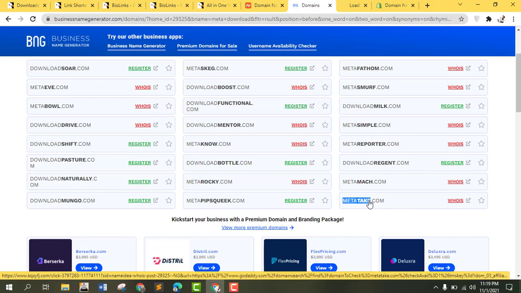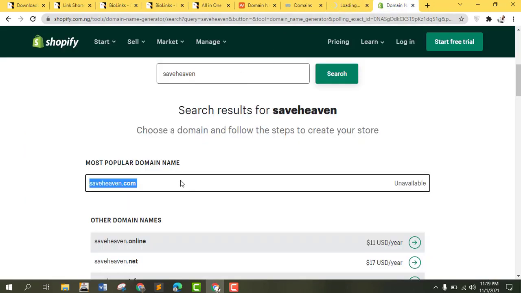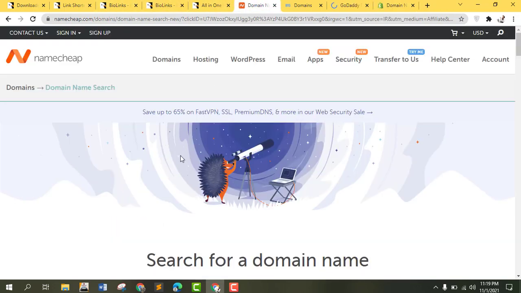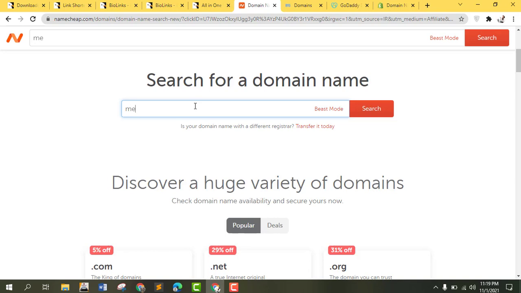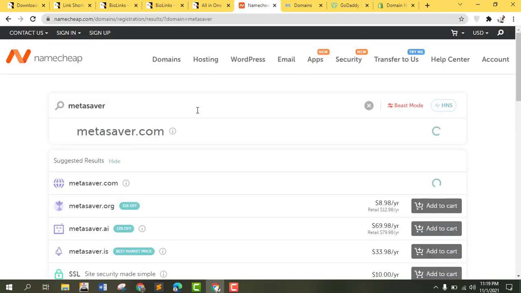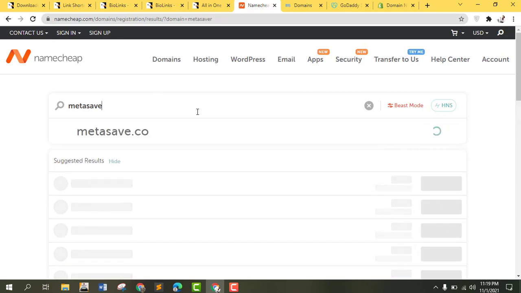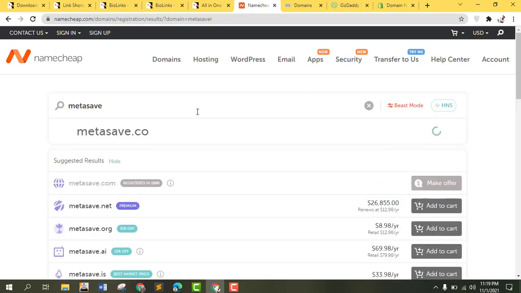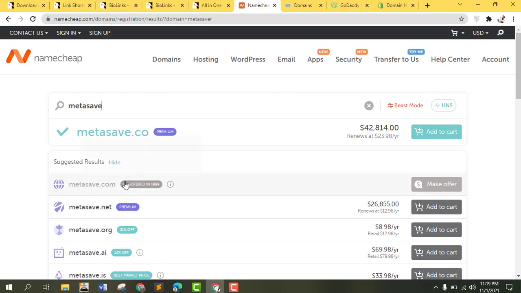Okay, let me try Meta save. Meta save. Saver. Let me try Meta saver. Meta save. Oh my god, this is registered in 1990. Oh, what can I use now?